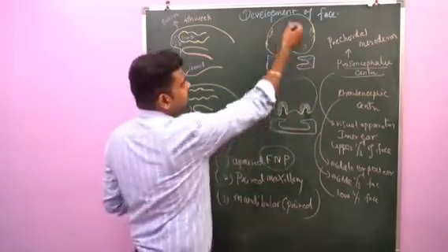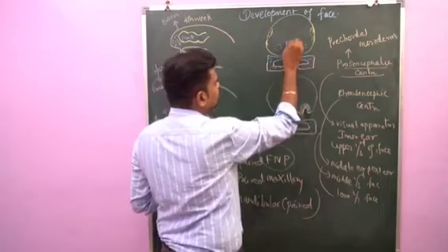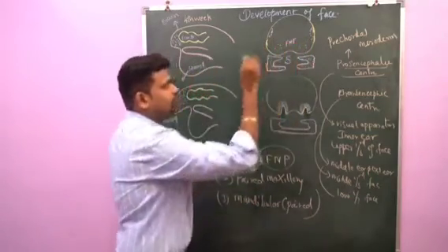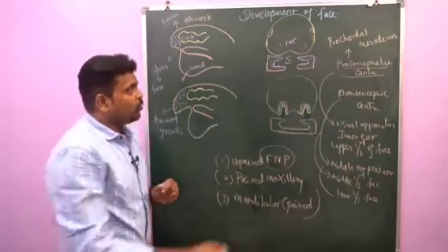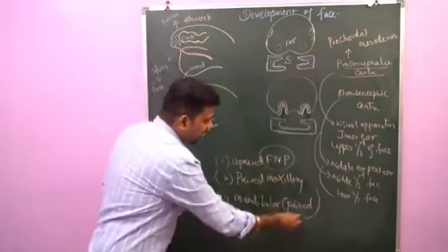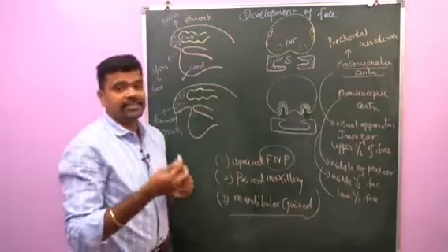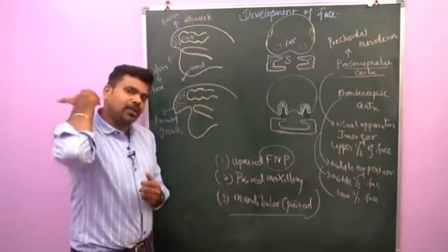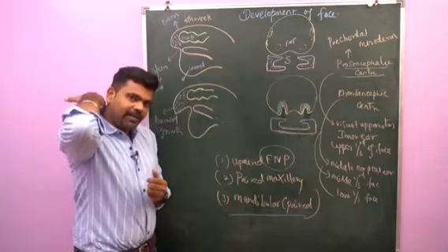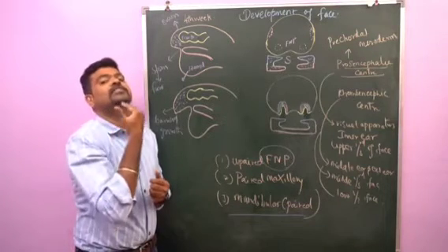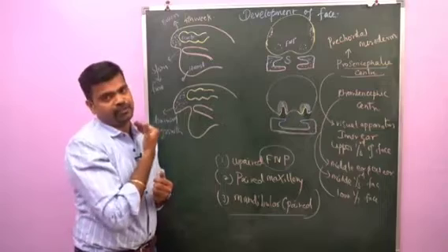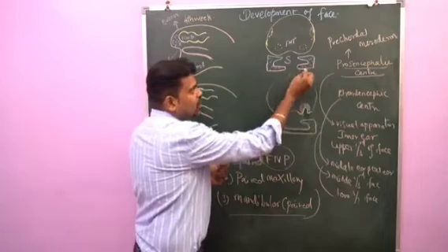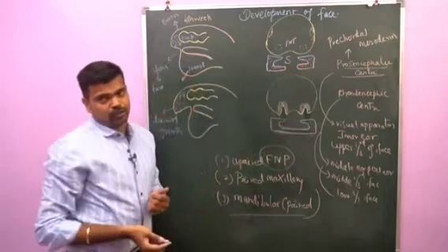You can see this diagram. This is the ventral aspect of the embryo. So this is the frontonasal process. It lies above the stomatodeum. This is the future oral cavity. Now you can see the next process, that is the paired mandibular process. We already finished the first pharyngeal arch, otherwise called the mandibular arch. This mandibular arch extends from the hindbrain vesicle and passes forward, and once it reaches the midline, it fuses with the opposite side. So this mandibular arch lies below the stomatodeum.